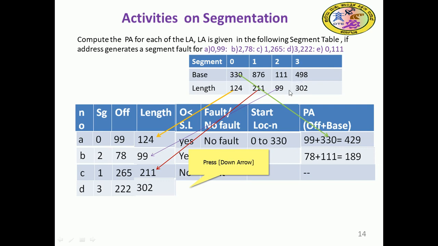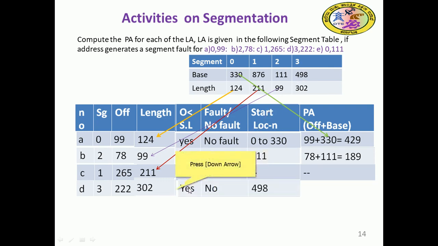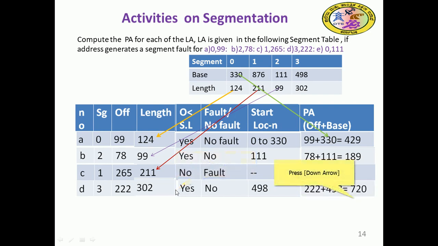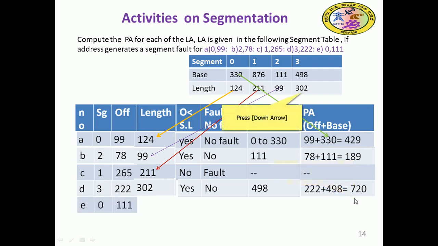Now 222 is less than 302, so no fault will be there and we can accommodate. The starting location is 498, and the address we compute is 222 plus 498, which is 720. 720 is the physical address. Coming to the last one, 0 comma 111.